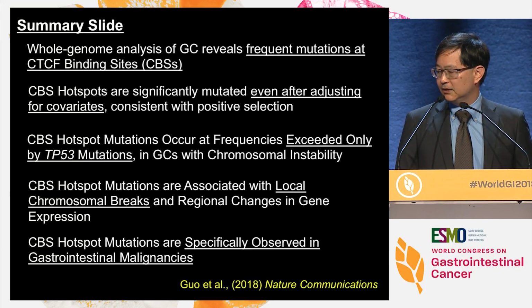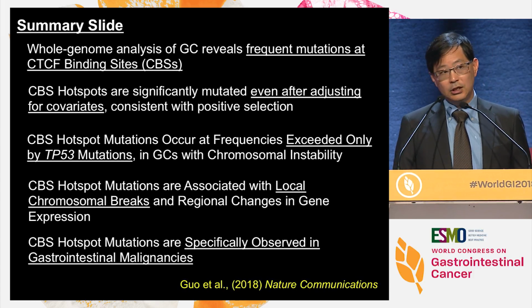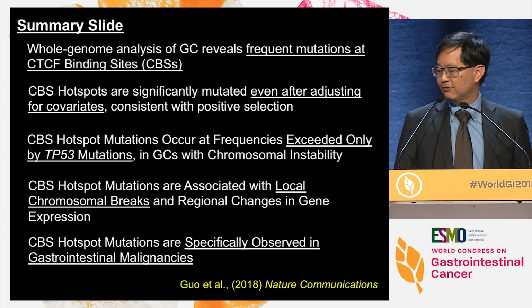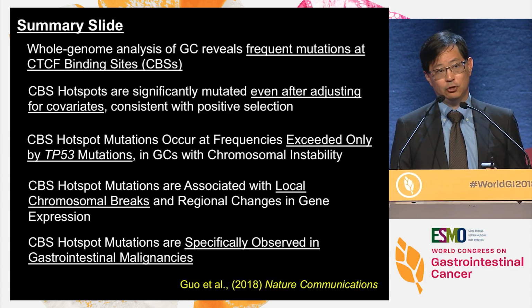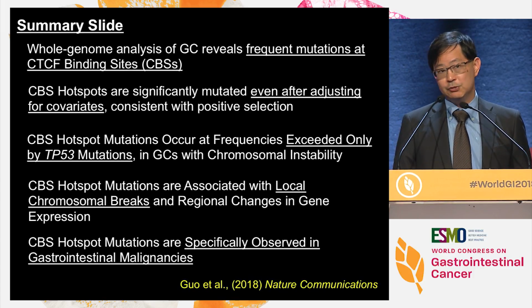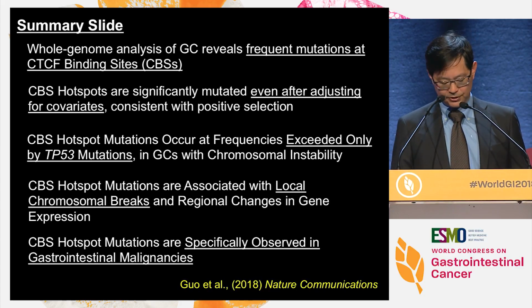So the summary of this particular talk suggests that whole genome analysis of gastric cancer reveals frequent mutations at CTCF binding sites. These hotspots are mutated, even adjusting for covariates. They occur at frequencies exceeded only by p53 mutations in cases of chromosome instability, and they're associated with local chromosomal breaks and regional changes, and they're very specifically observed in gastrointestinal malignancies. So again, watch this space. We think this is a new process that we still need to figure out, but hopefully there will be a clinical use case through the use of liquid biopsies.